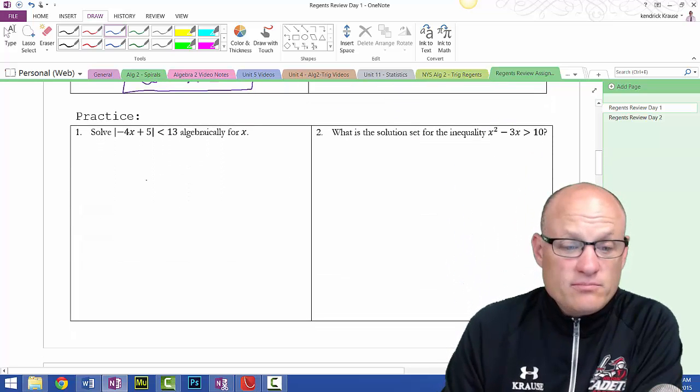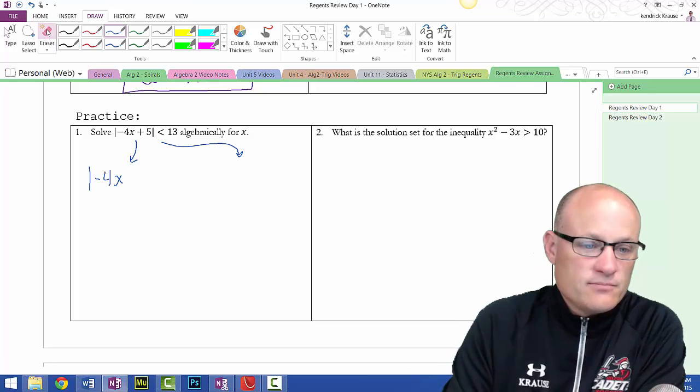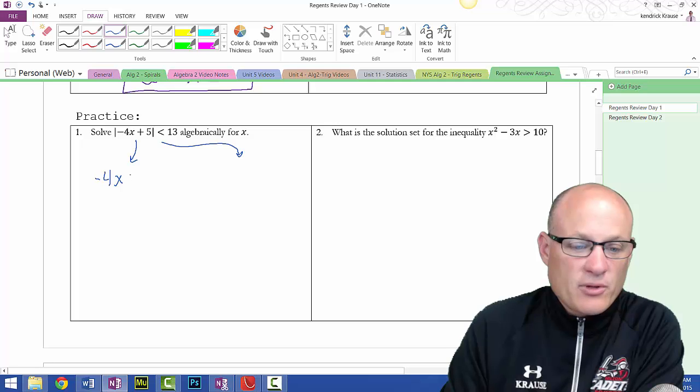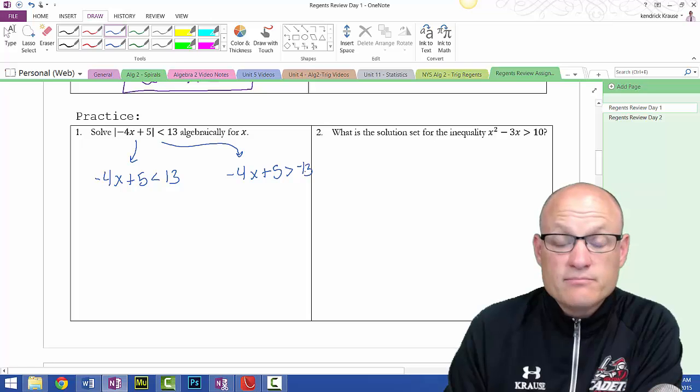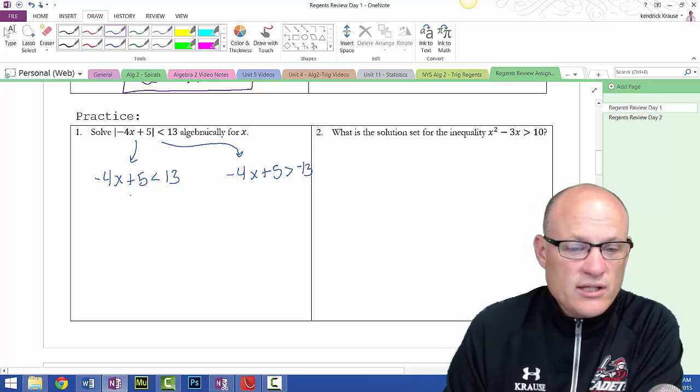All right, let's go through some practice problems. Since the weird things are alone, we'll break it up into 2 separate problems. Absolute value of -4x plus 5 is less than 13. Get rid of the absolute value. We're breaking it up into 2 problems. -4x plus 5 is less than 13. -4x plus 5 is greater than -13. All right, now we just got to solve these.